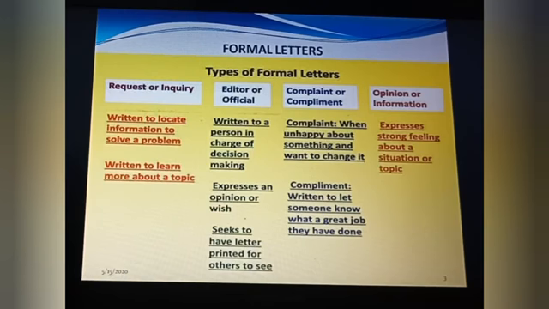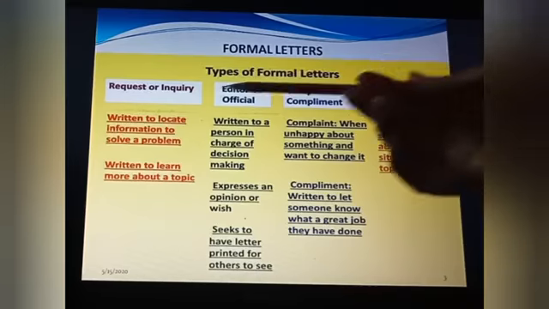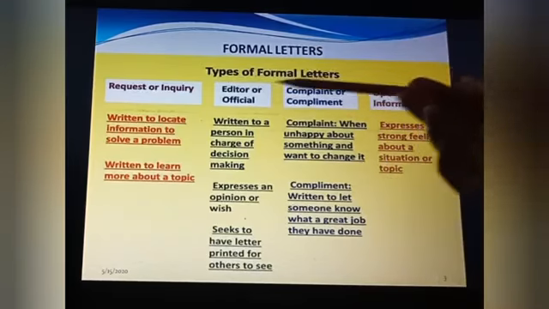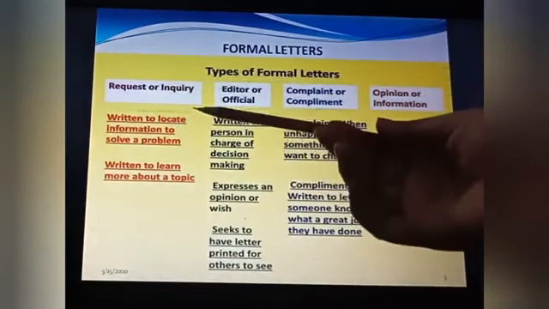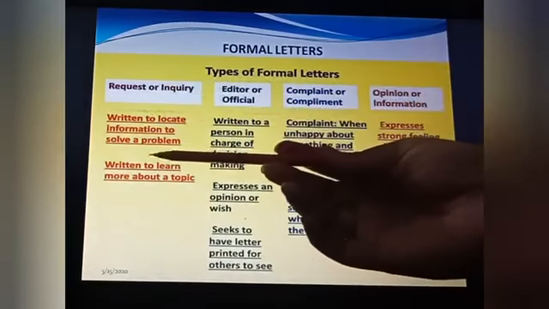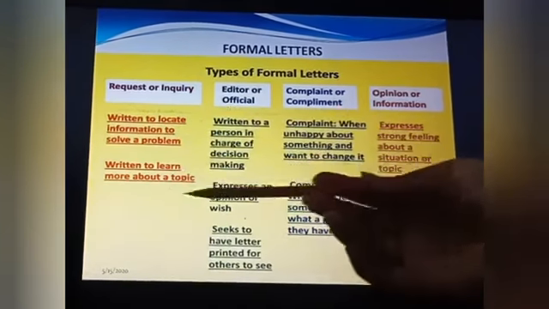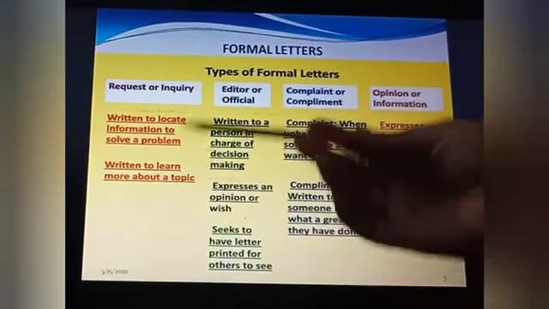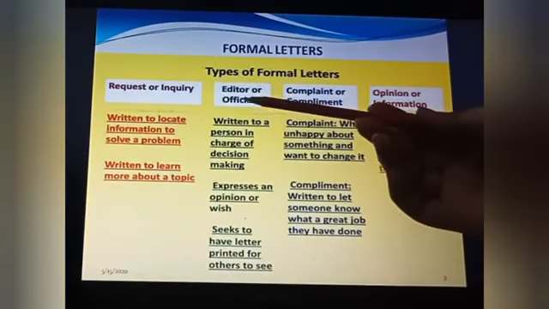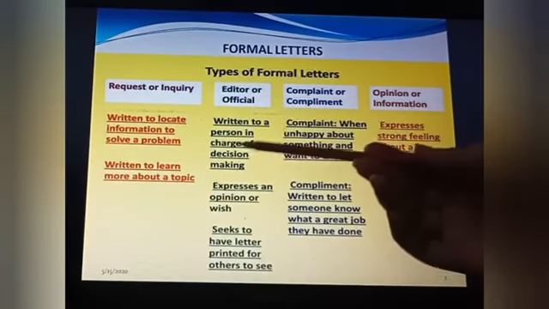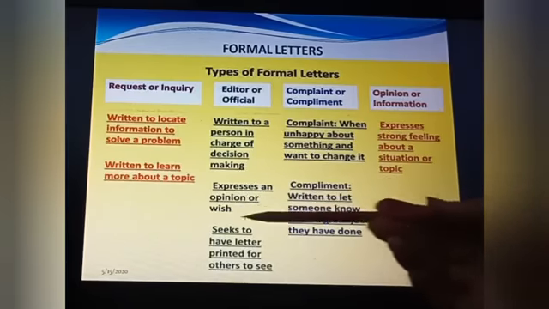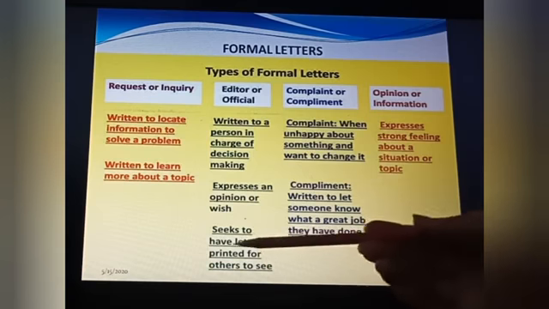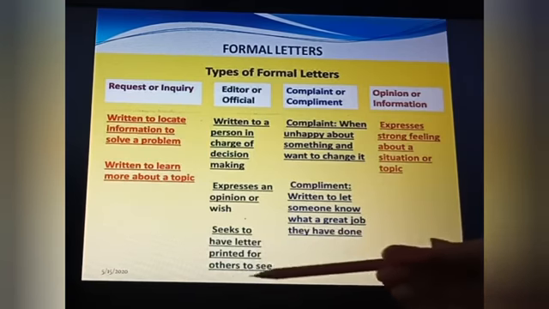Formal, the people we are going to send to, we are connected with them officially. These are the different types of formal letters. First one, request or inquiry. If you want to make a request, it is written to locate information or solve a problem. Or inquiry, written to learn more about a topic. Next, letter to the editor or official, written to a person in charge of decision making, or to express an opinion or wish. Or officially, it seeks to have a letter printed for others to see.